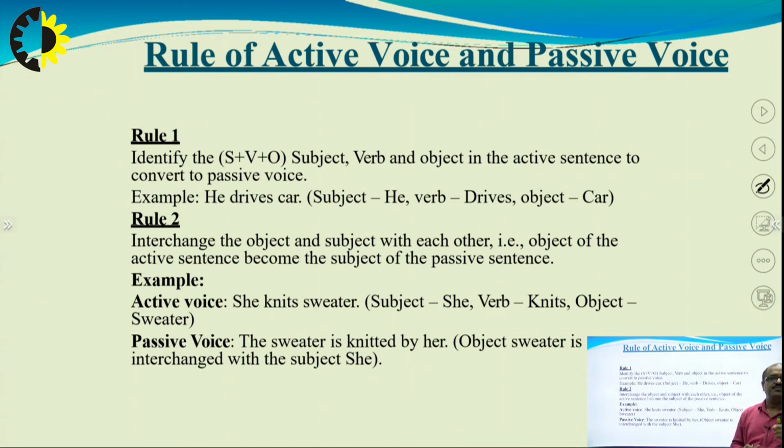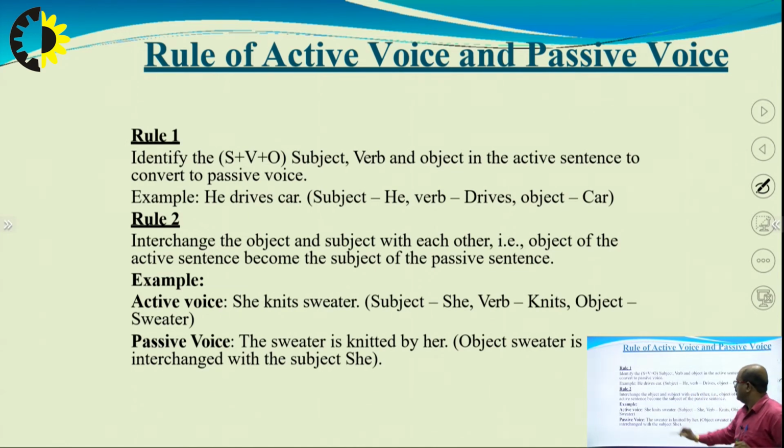Subject, verb and object we see in the active sentence to convert to passive voice. For example, he drives car: subject is he, verb is drives, object is car.